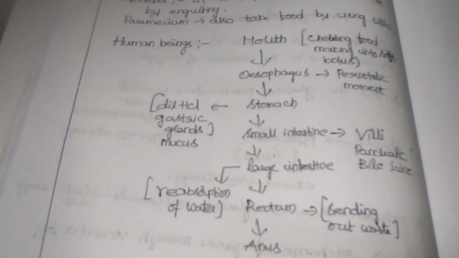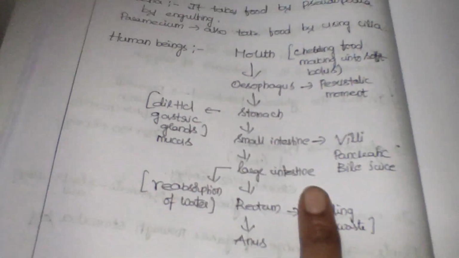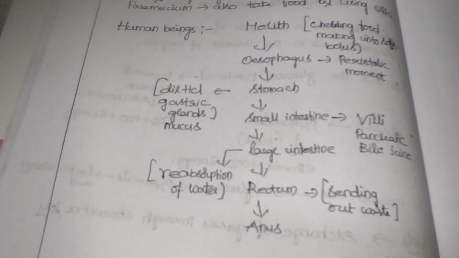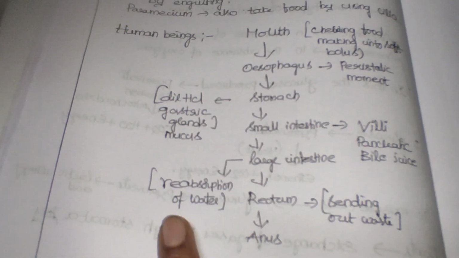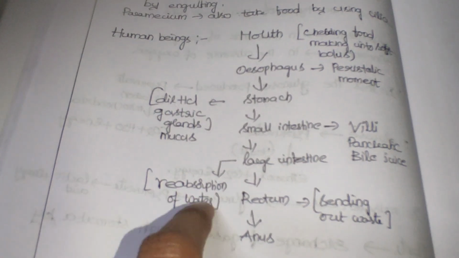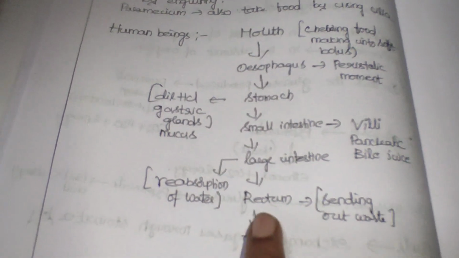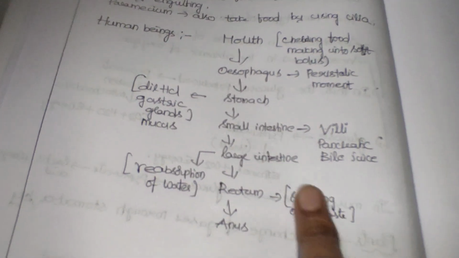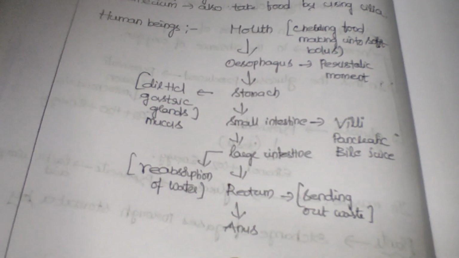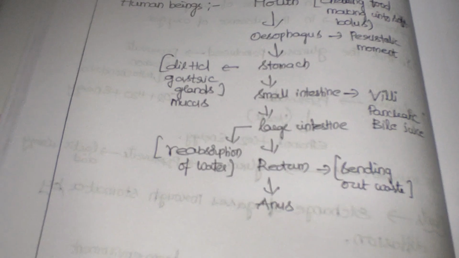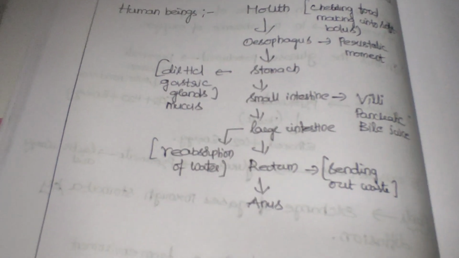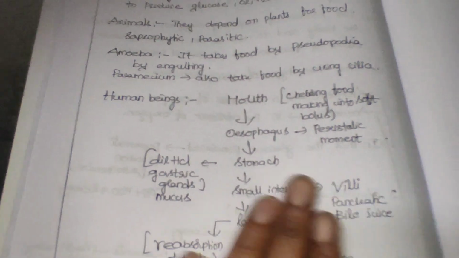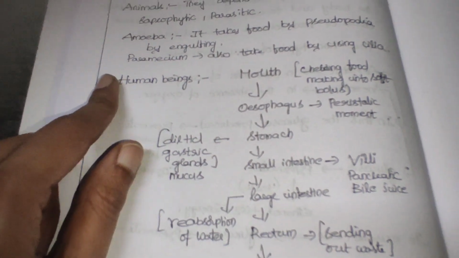Then the undigested food, what will happen? It will go into the large intestine. Again in that, the water is there more. Here the reabsorption of water will take place, and the remaining food will be stored in the rectum until it is sent out. After that, from the rectum through the anus, which contains a sphincter muscle, the waste material is sent outside. Like this the nutrition takes place in human beings very simply.